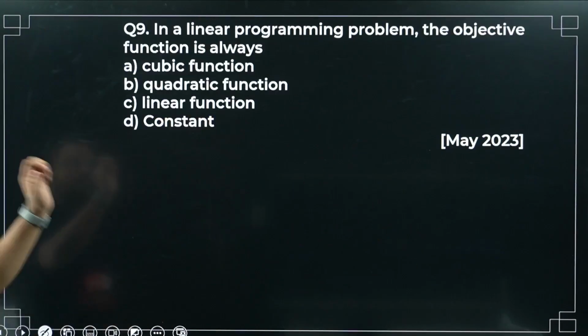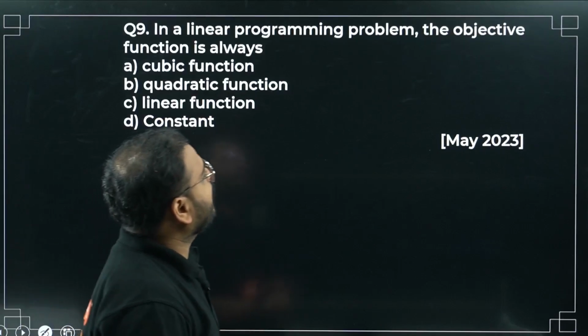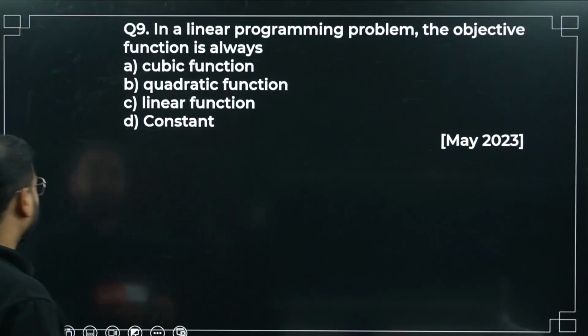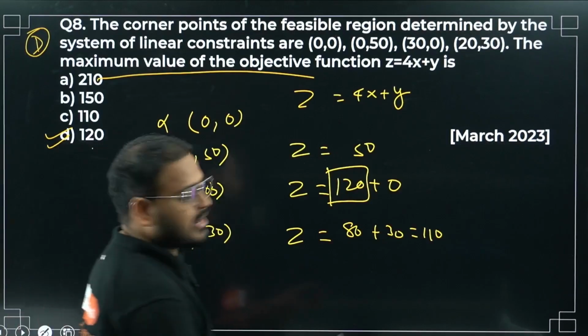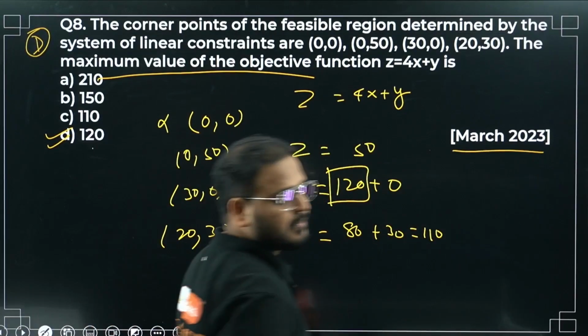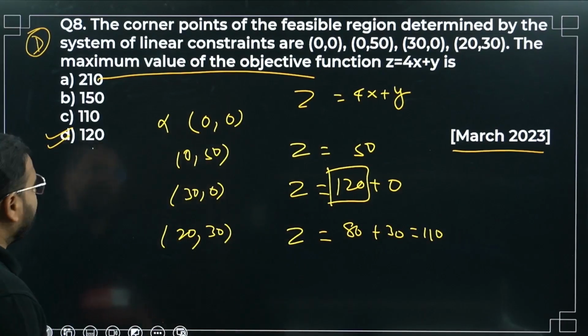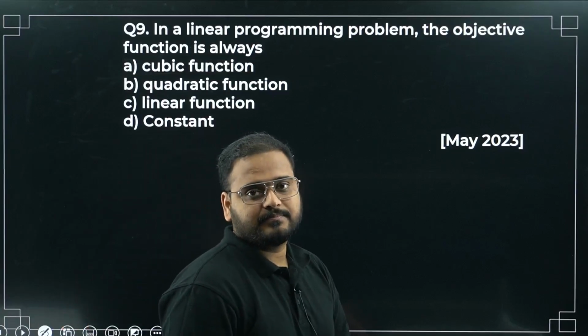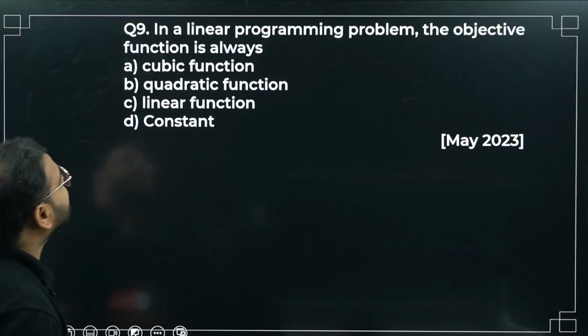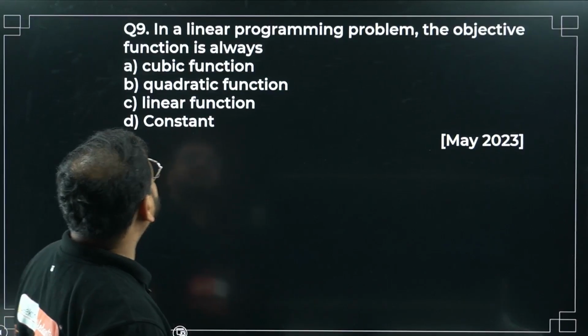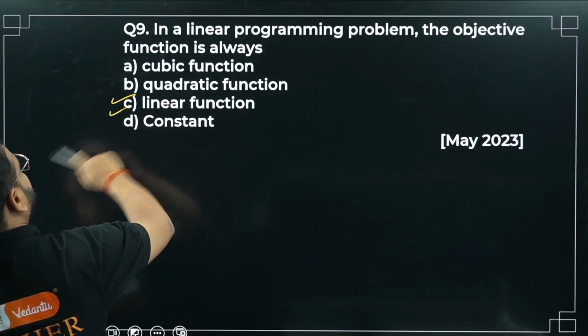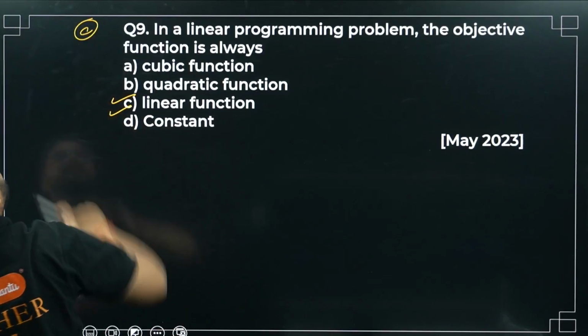Moving on to question number 9. In a linear programming problem, the objective, again, this is a PYQ, right? Please check, March 2023 paper and May 2023 paper. Both are PYQs. So in a linear programming problem, the objective function is always, this is a definition only, right?